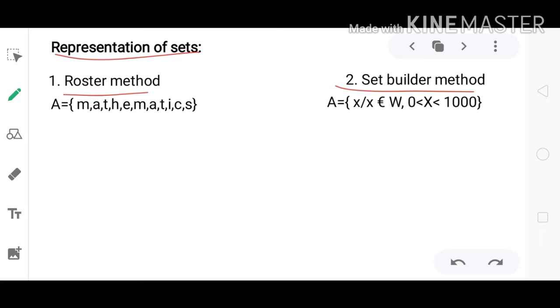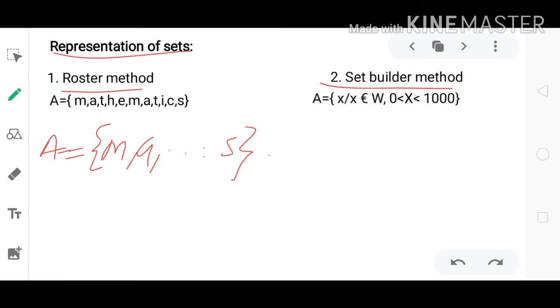So the answer is A equals open brace M, comma, A, comma, and so on, close brace. We can represent a set name with any alphabet, but only use uppercase, capital letters.